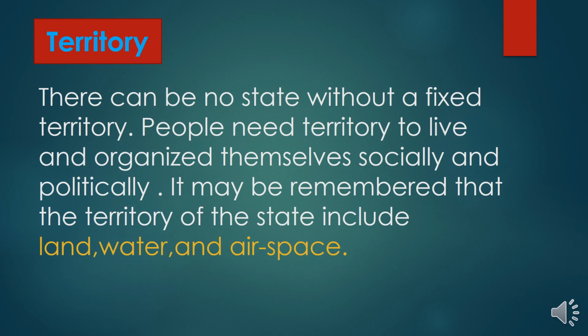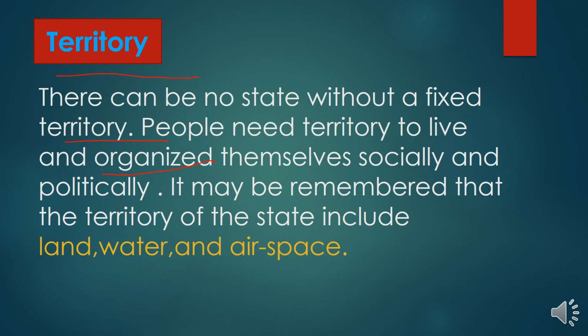So let's see the second element of state. The second element of state is territory. There can be no state without a fixed territory. People need territory to live and organize themselves socially and politically.